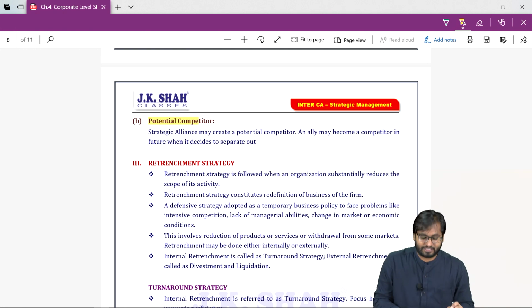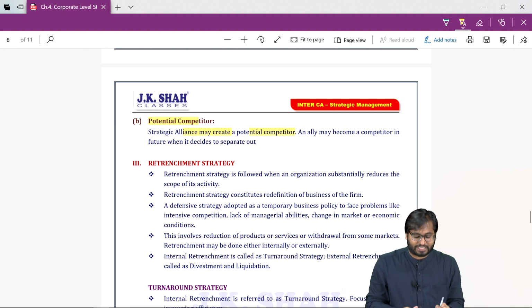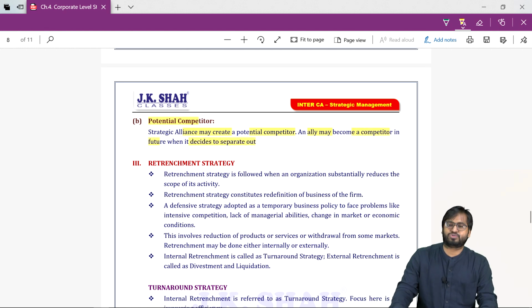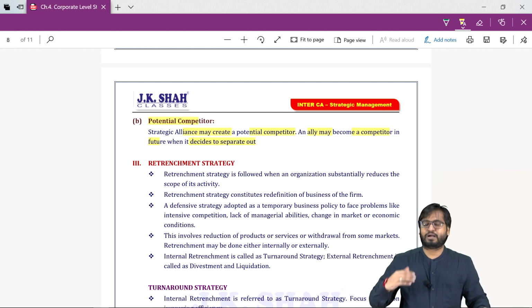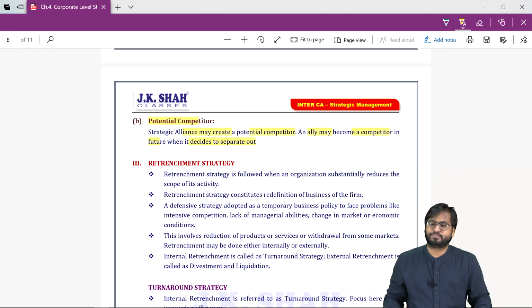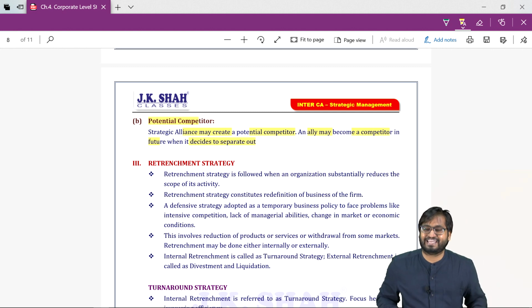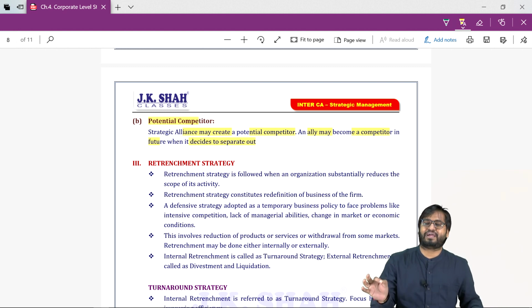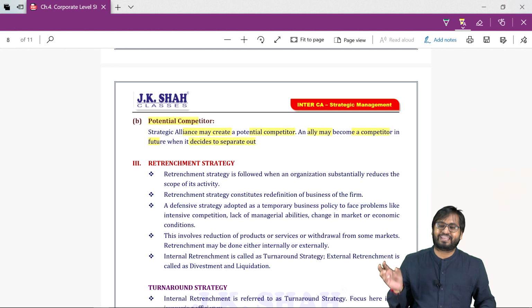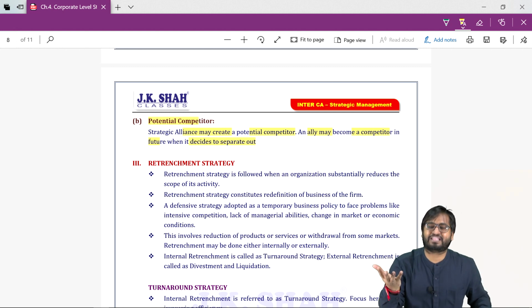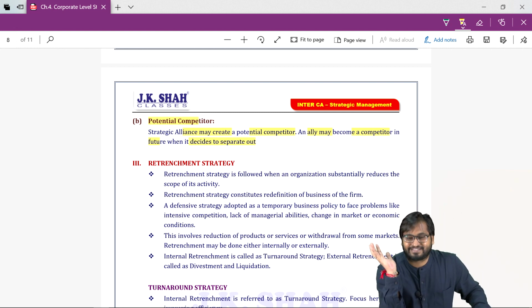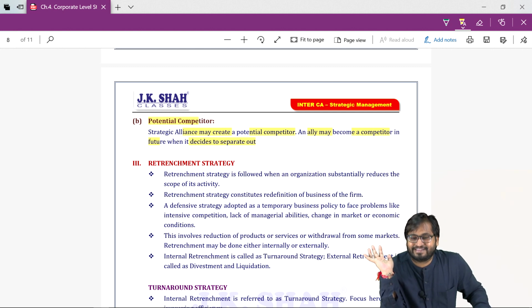Potential competitor. Strategic alliance may create a potential competitor. An ally, a friend, can become a competitor in future when it decides to separate out. So a friend today will become a competitor for tomorrow. So you'll have to be very careful. Does this mean that you will not enter into strategic alliance? No. Companies enter into strategic alliance, but they are very careful while drafting the agreements. They are very careful what information should we share with our strategic partners. It is clearly written.